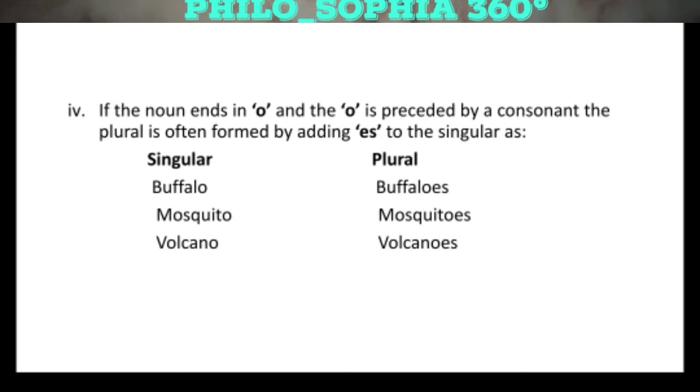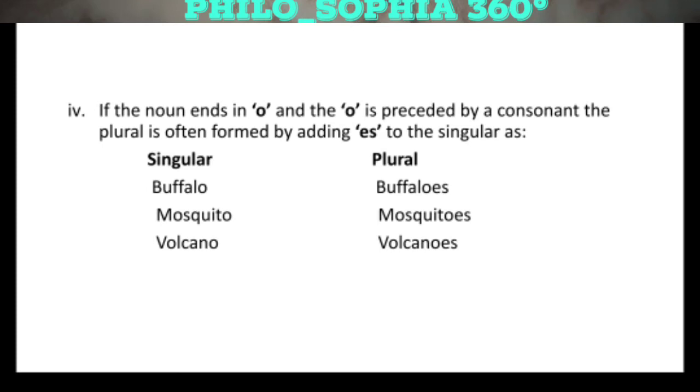Any alphabet which is not a vowel is a consonant. So if any noun is ending with O but is preceded by a consonant, then we will add ES in that noun to make it plural.